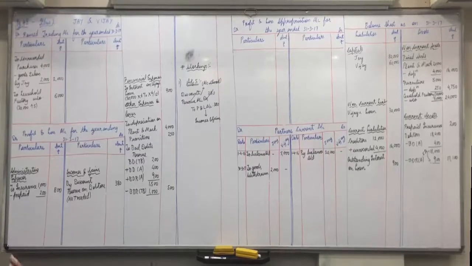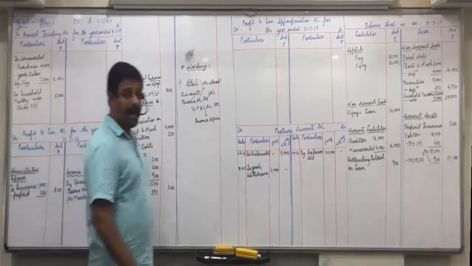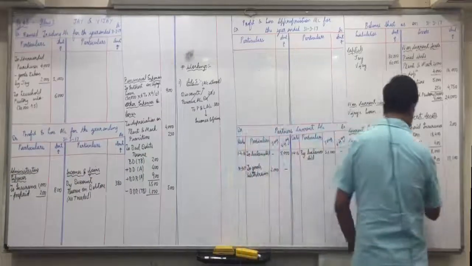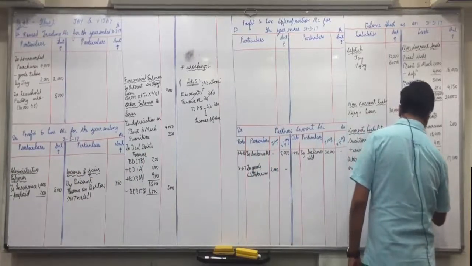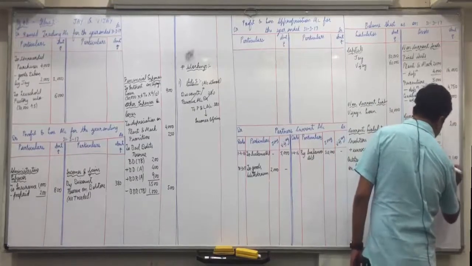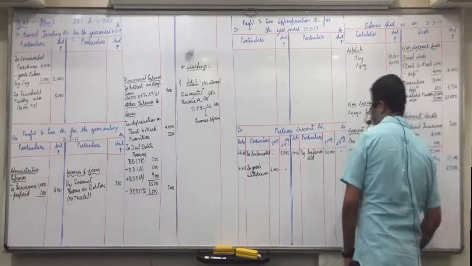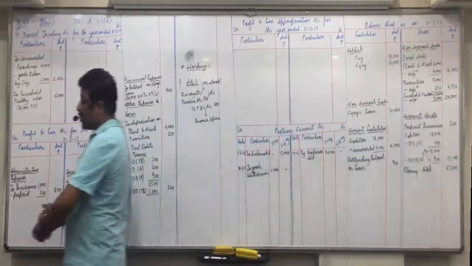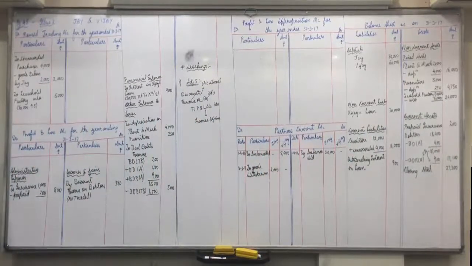Closing stock 27,300. Yes. Trial balance it is given, so single effect. Balance sheet, current assets, closing stock 27,300. Okay, single effect, current assets, balance sheet, closing stock 27,300.